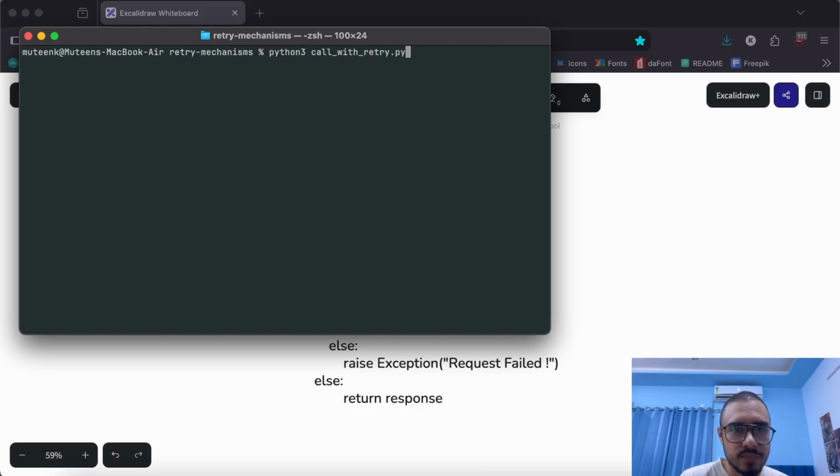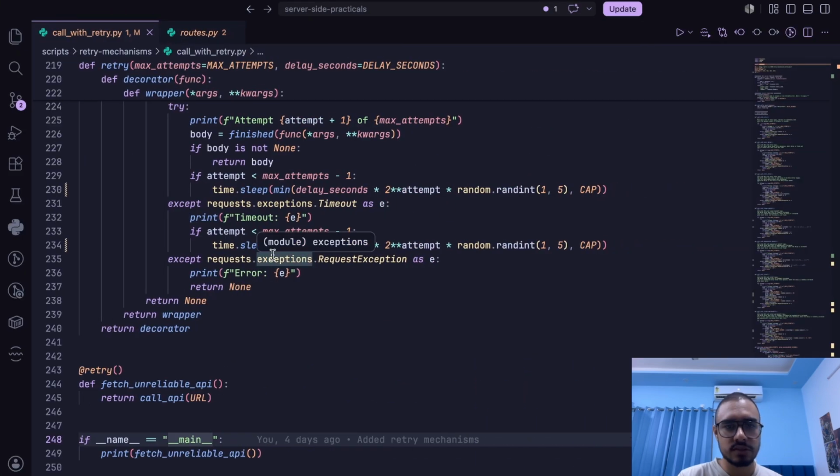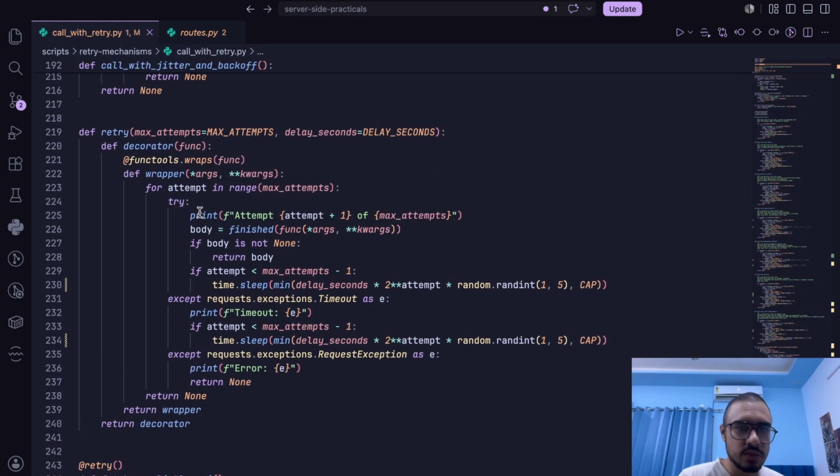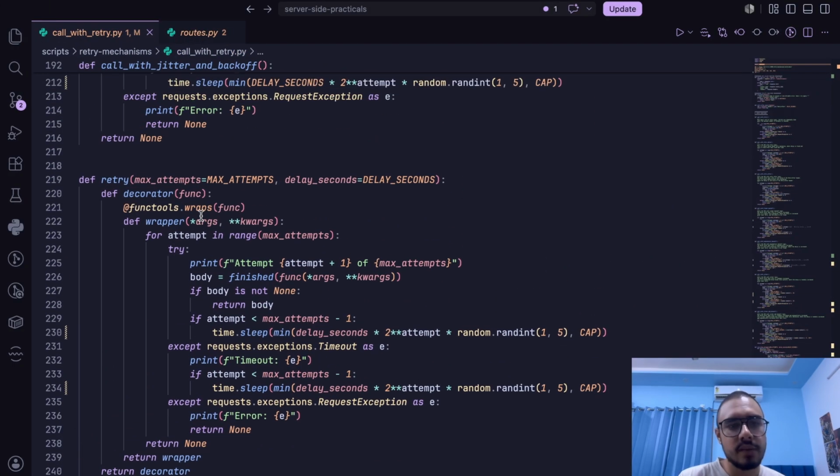If I do something like this, and yeah, it works and retries a request again and again, and you can see the delay is a mix of jitter and backoff as far as what we have written is concerned. And yeah, we have gotten our success status after 4 attempts. So this is the decorator pattern with retry mechanisms.